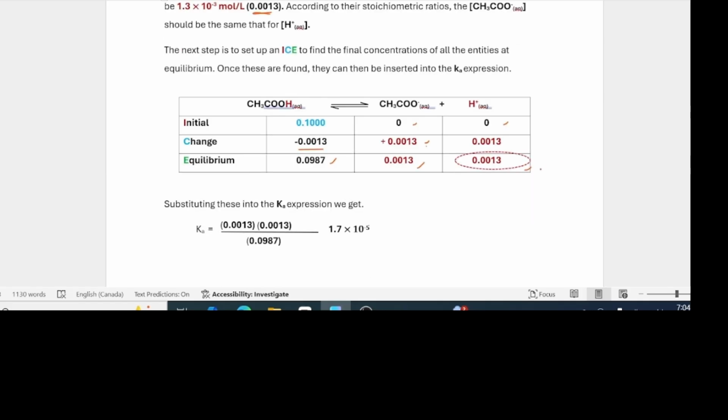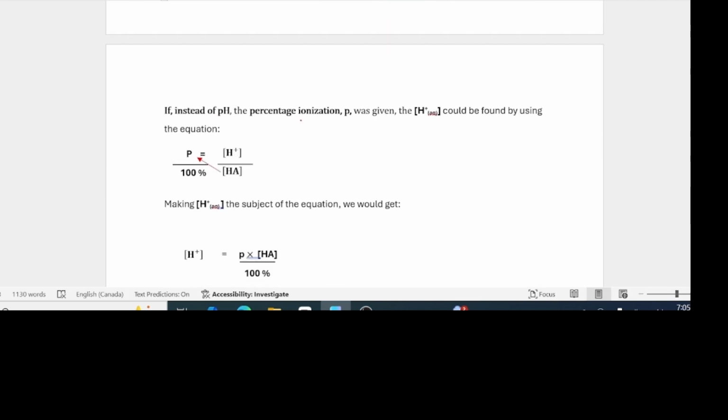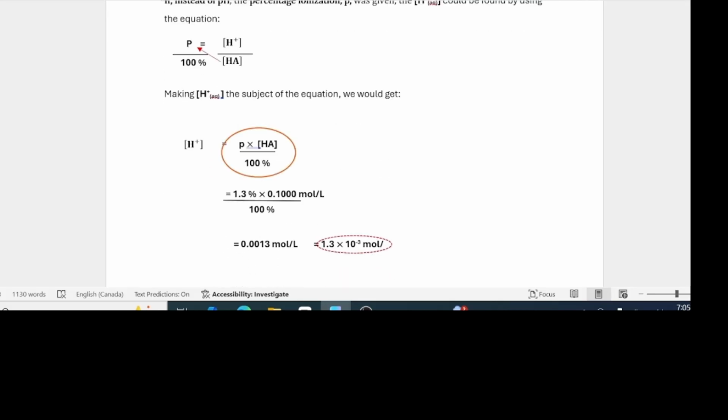So we know all the final concentrations at equilibrium. We know what hydrogen is, we know what the ethanoate ions are, and we know the final concentration of the unionized acid. When you put all of that in the equation, the ionization constant for ethanoic acid is this. Let us suppose that instead of pH, the percentage ionization was given to calculate Ka. In this case, we would have had to use the percentage ionization to calculate the hydrogen ion concentration. Using this formula here, you will know three things: the percentage ionization, the initial concentration of the acid, and of course, this 100%. Doing the math, the hydrogen ion concentration that is found will be the same as what you had before.